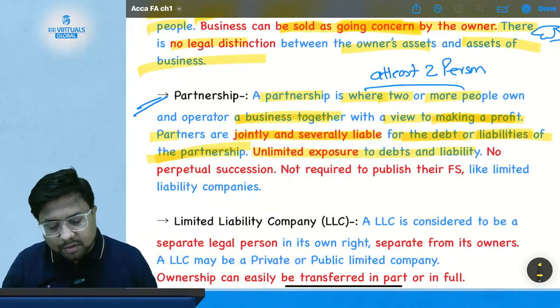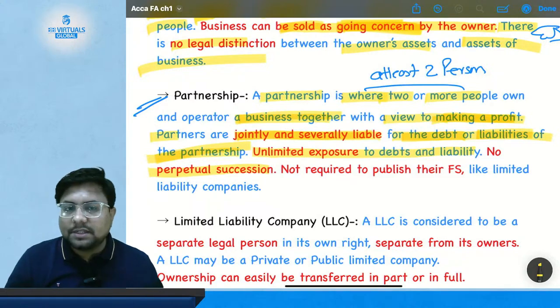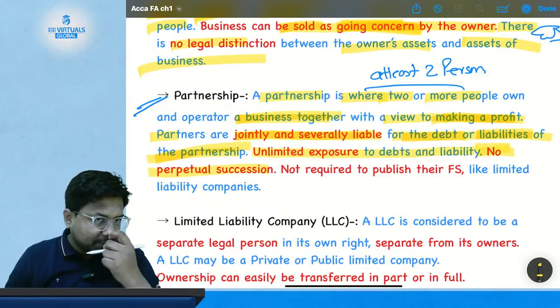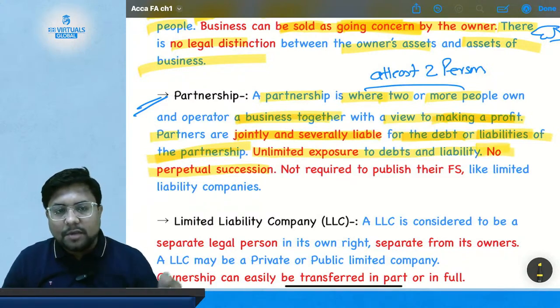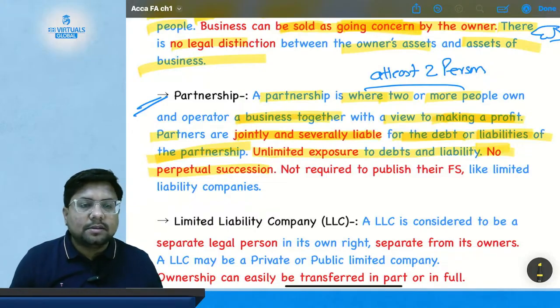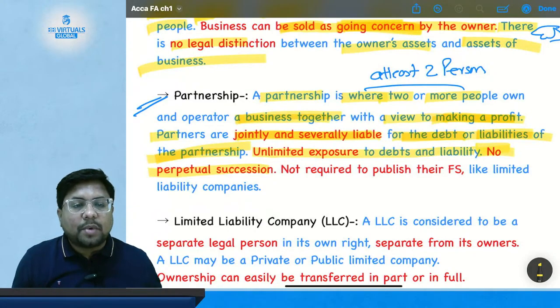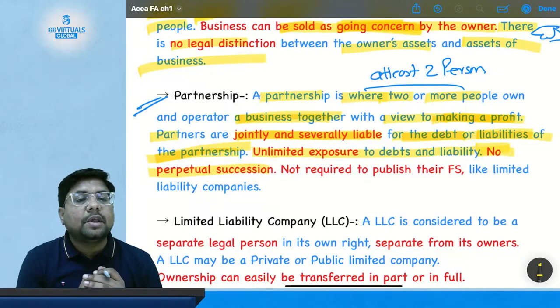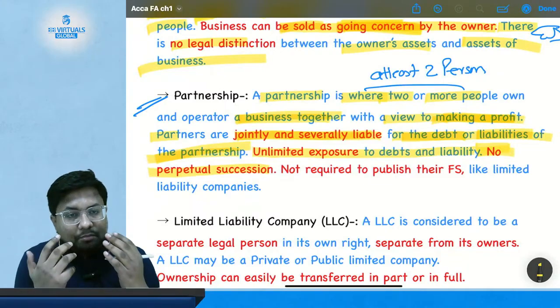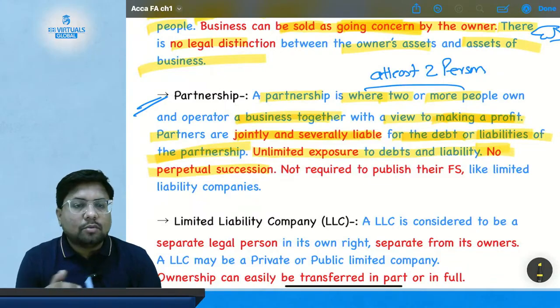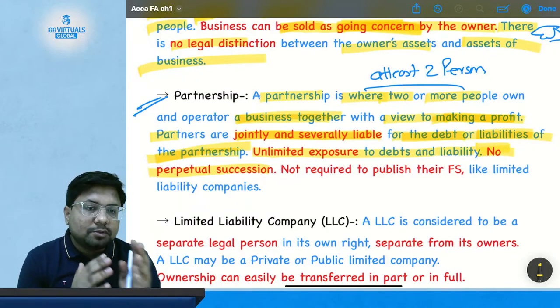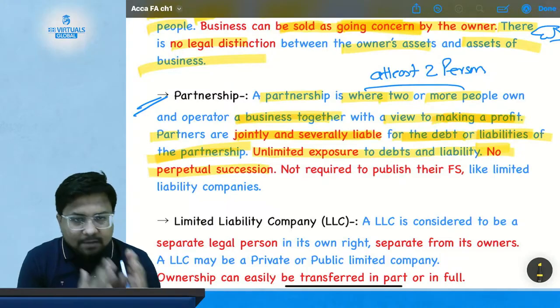Full stop. No perpetual succession. What does perpetual succession mean? Suppose A and B are partners and A died. So the partnership cannot run, because the most basic thing of the partnership, that is two people, is no longer together.